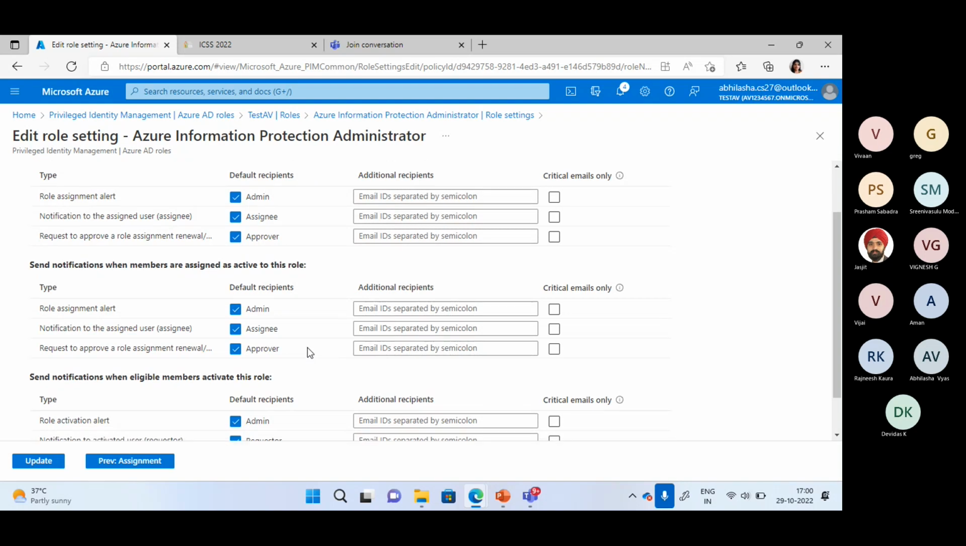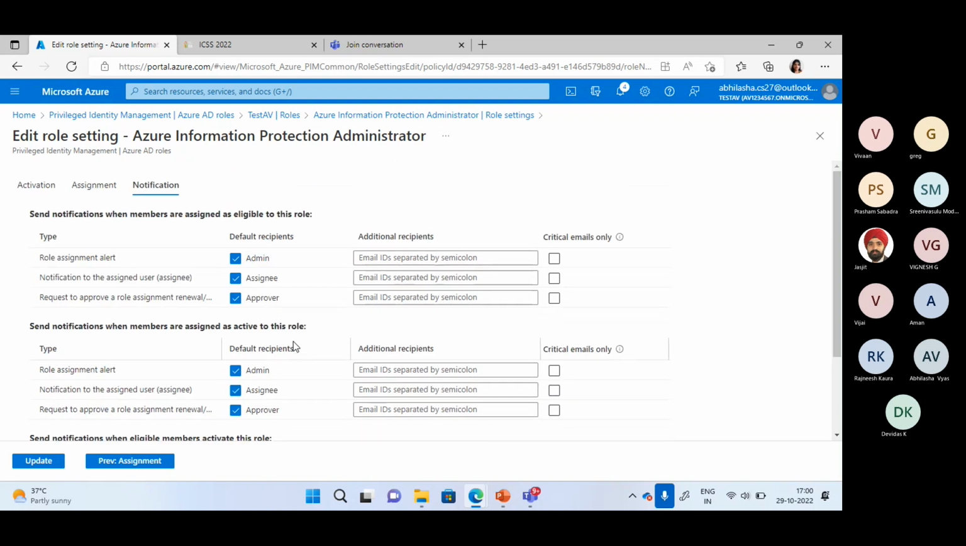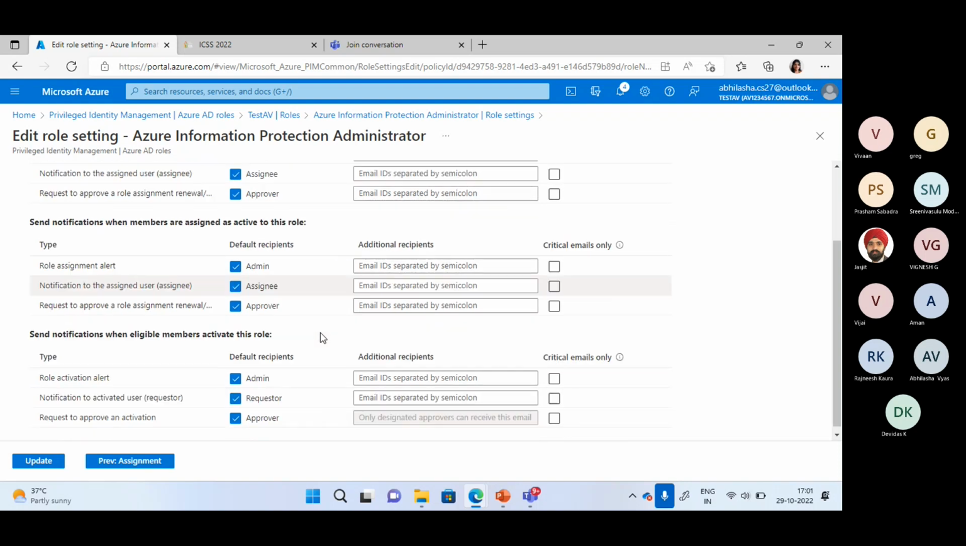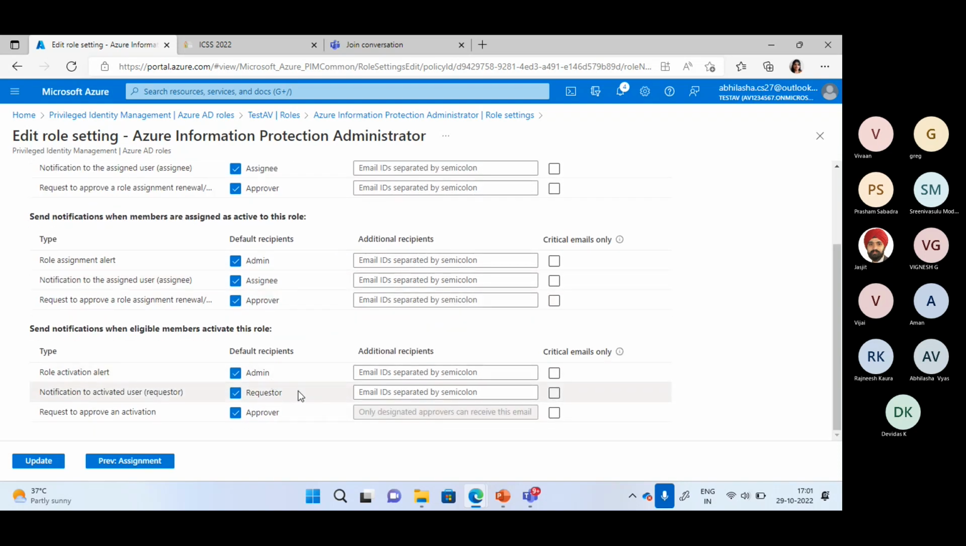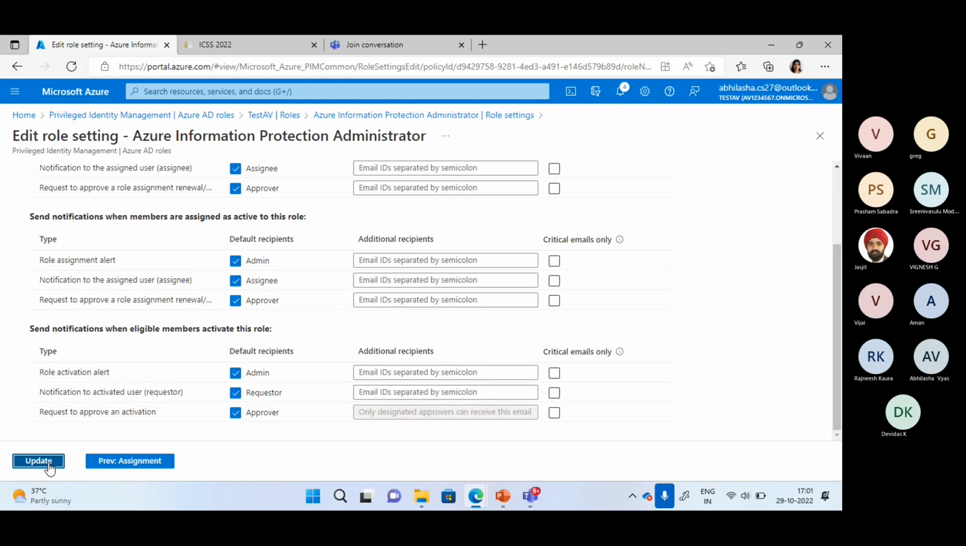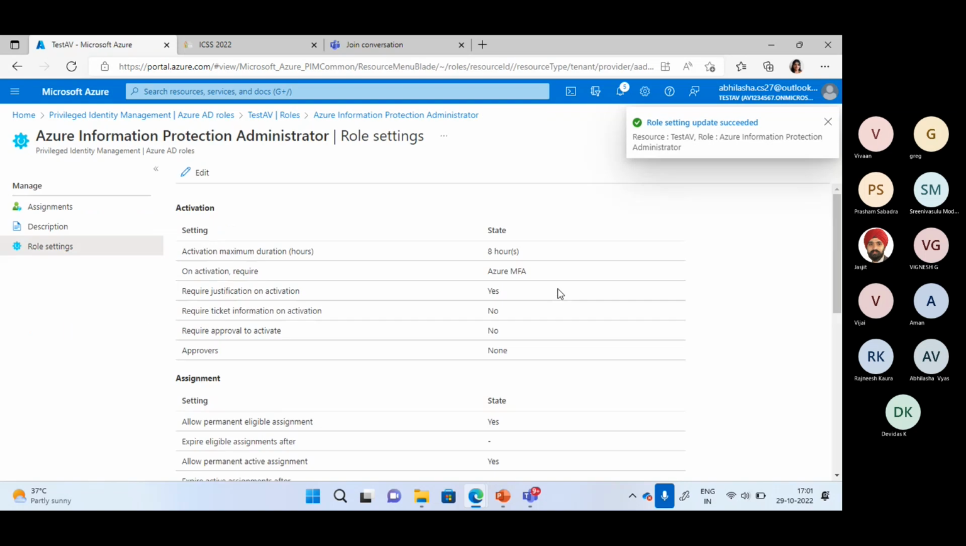So here we can have such things added in this notification blade, where whenever a member is assigned as eligible to this role, they will get a notification. Whenever members are assigned as active for this role, they will also get the notification. And whenever members are activating the role, they will get the notification. So these things we can manage from here. And then I'm going to update this role setting, and then we will try to assign this to the user and to the groups as well.